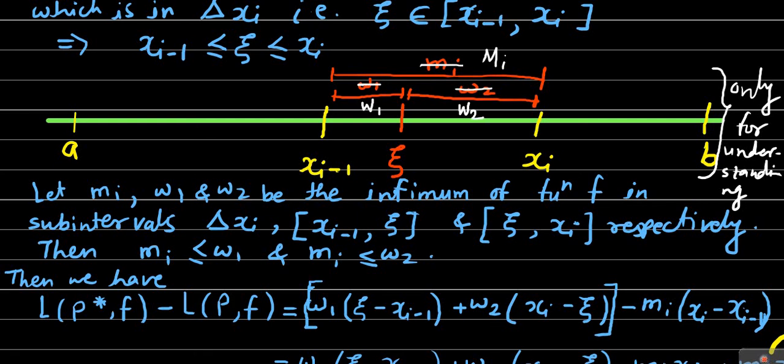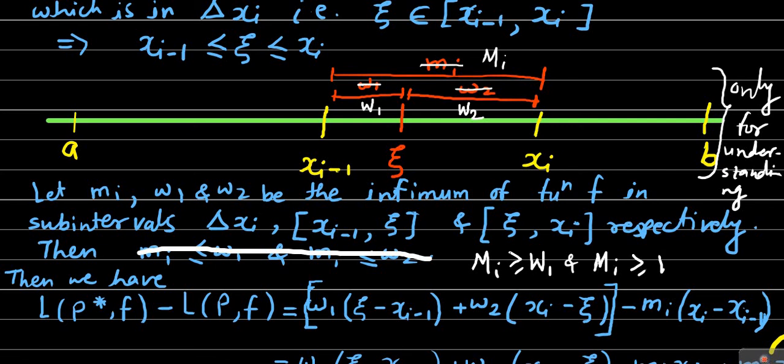Then the relationship between Mi and W1, W2 will be reversed, as we very well know. In this case, the capital Mi will be greater than or equal to capital W1, as well as greater than or equal to capital W2.